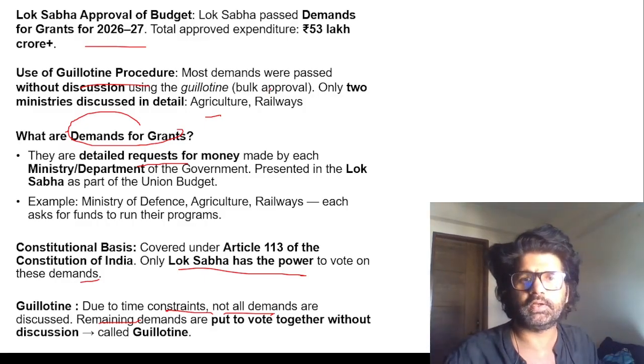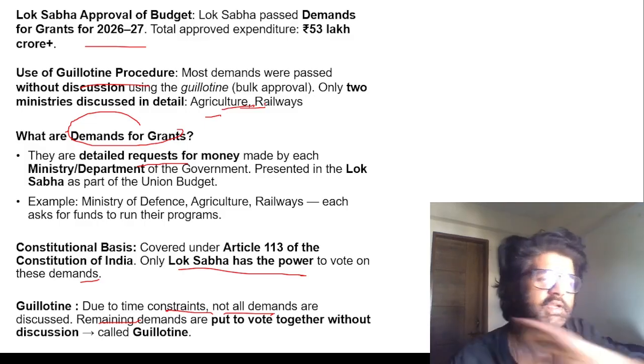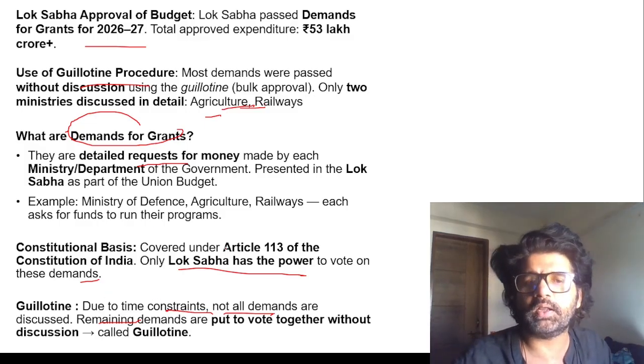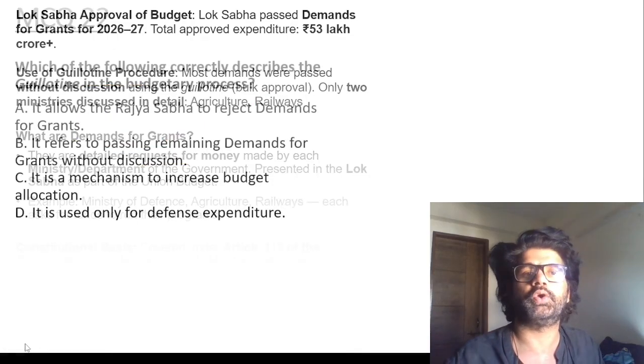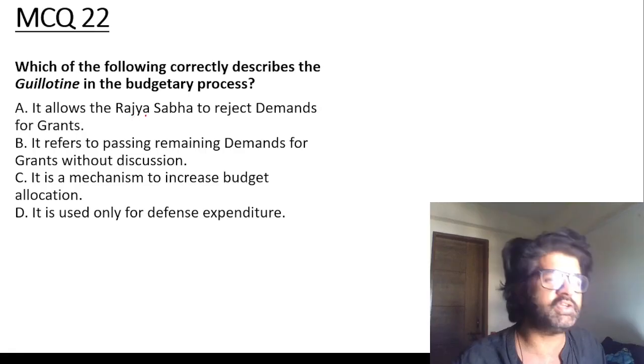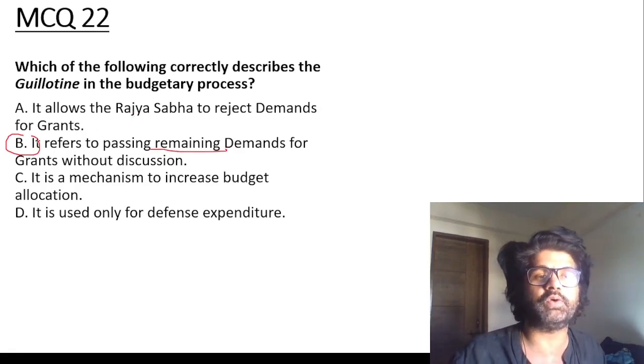So yes, sir, only two ministries were discussed in detail. For other ministries, guillotine was done. So yeah, under Article 113 of the Constitution, Lok Sabha has the power to vote on these demands. Just remember these terms, they are important. What is guillotine? It refers to passing the remaining demands for grants without discussion.